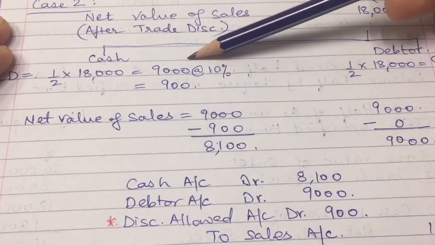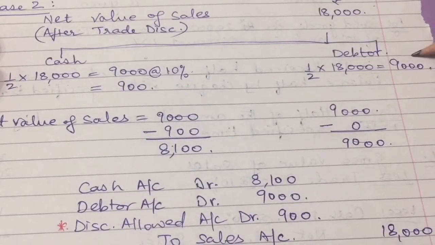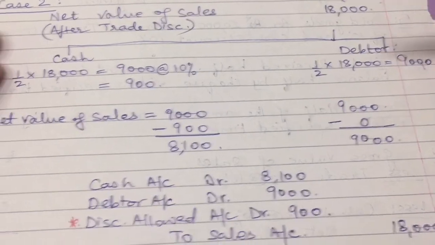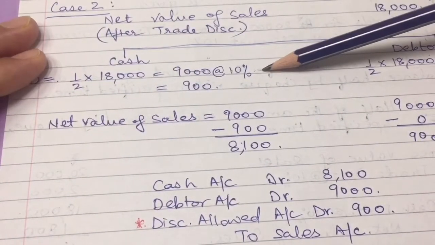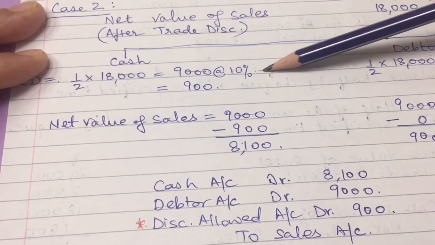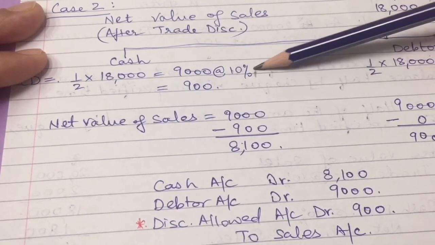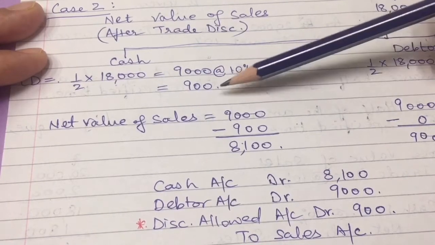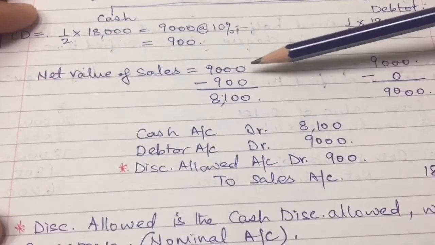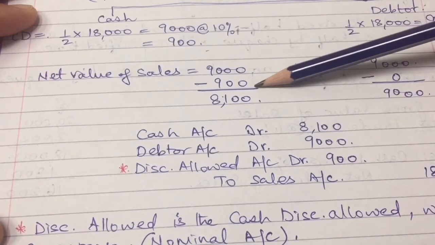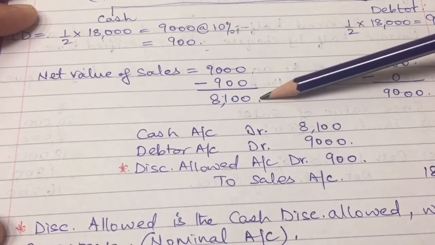Half of it is 9,000, half of it is 9,000. This half, debtor will remain as 9,000. But on the part which he is willing to pay us by check, we will give him 10% cash discount on this 9,000. Okay, so it will be 900. Now after my cash discount, the net value will be 9,000 minus 900, which is 8,100.